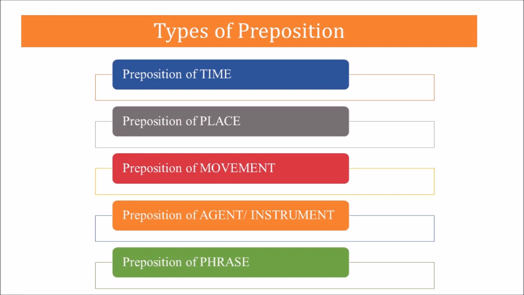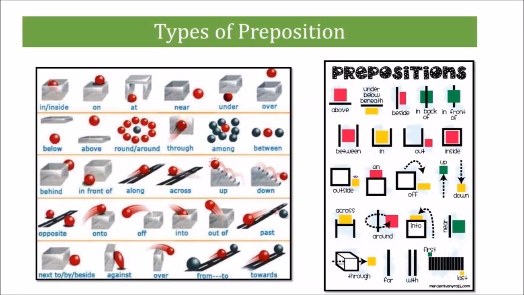Prepositions of agents or instruments indicate a causal relationship between nouns and other parts of the sentence. Phrasal prepositions are not prepositional phrases, but they are a combination of two or more words which function as a preposition.